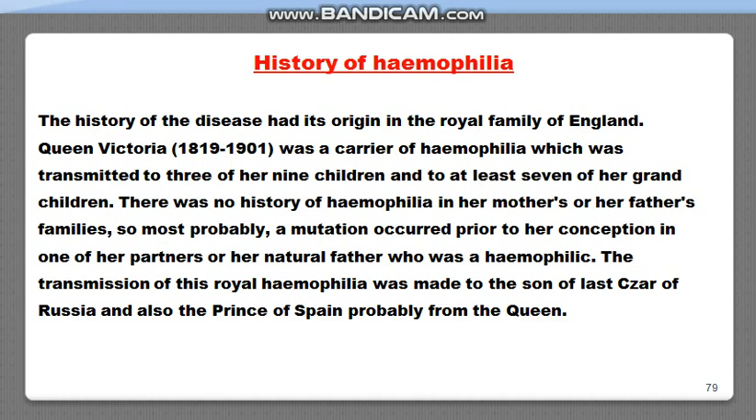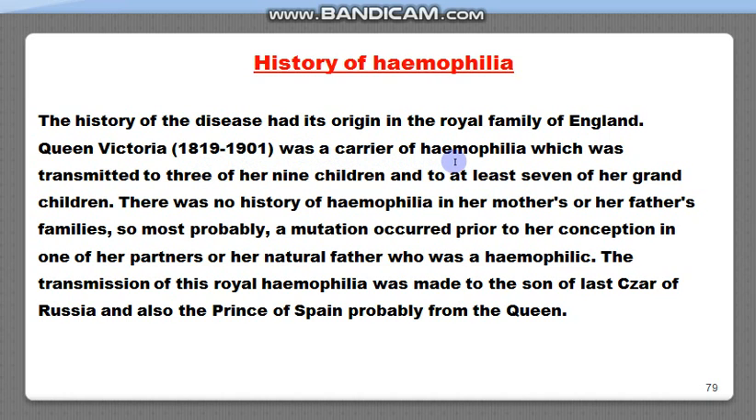I will tell you why it is called the royal disease, because this disease came from the royal family of England, and the history of the disease had its origin in the royal family of England. Queen Victoria was the carrier of hemophilia.